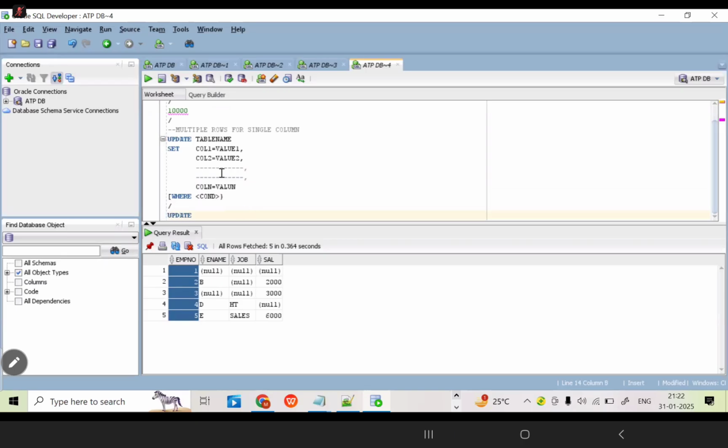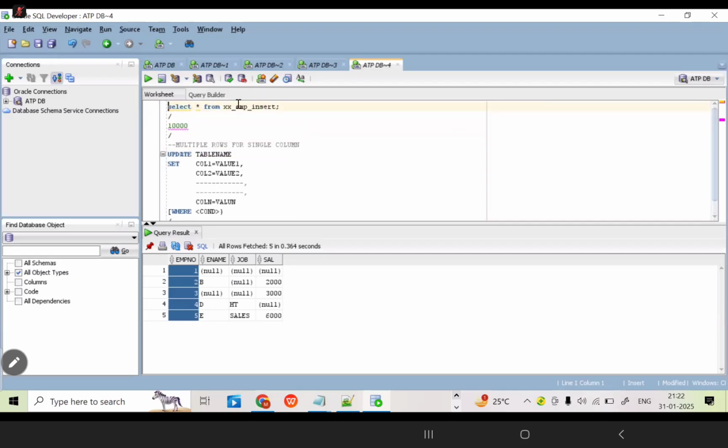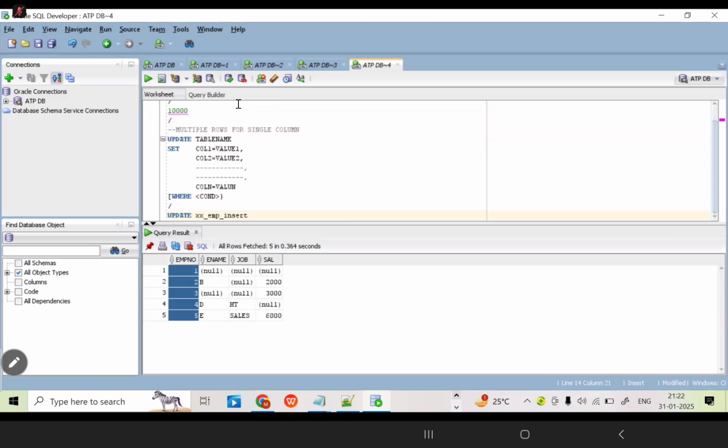Now how can we write the query? First, update is a command. Which table are we able to update? The table name we want to take. What is our table name? Employee underscore insert. Next, what is the keyword here? Set is a keyword. Now we can write set. Now tell me which column data we need to update as per our requirement. Salary.